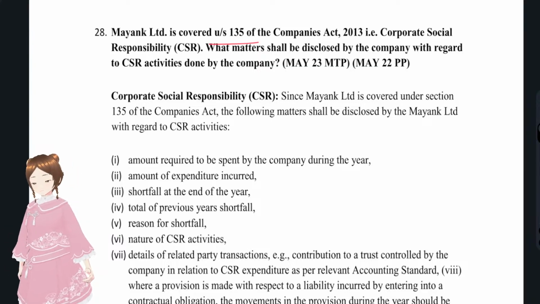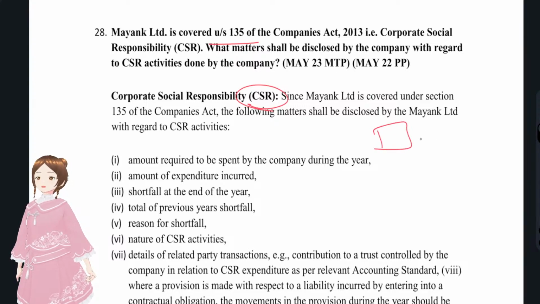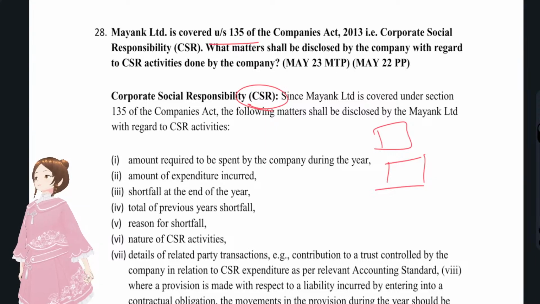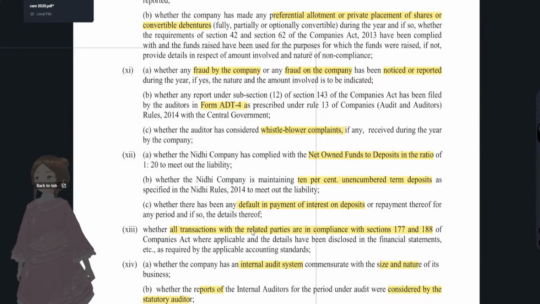It's clause number 20, if I'm not wrong, the CSR activities. As per clause number 20, there will be ongoing projects, and we'll see whether there have been any ongoing projects and the shortfall.